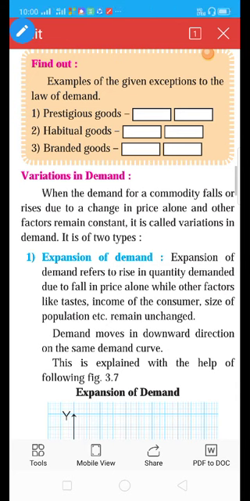You can also say iPhone. There are many types of mobiles in the market, but people have a blind belief that the iPhone is very good, and the iPhone is very costly also. So iPhone and denim jeans are examples of branded goods. Okay students, I hope you got that much of the exercise.